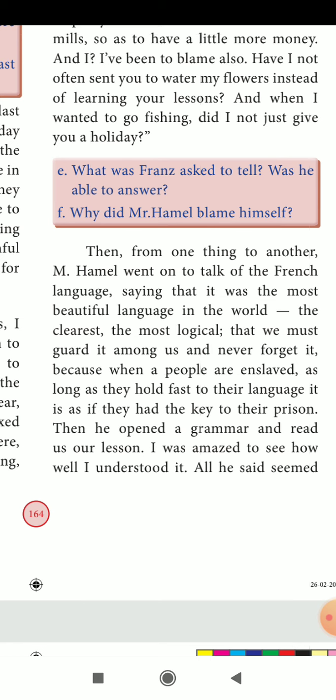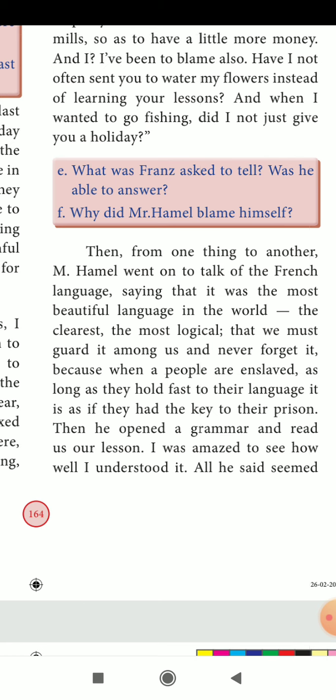And after that, in the next paragraph, from one thing to another, M. Hamel went on to talk of the French language, saying that it was the most beautiful language in the world, the clearest, most logical, that we must guard it among us and never forget it, because when a people are enslaved, as long as they hold fast to their language, it is as if they had the key to their prison. Then he opened a grammar and read our lesson. I was amazed to see how well I understood it.